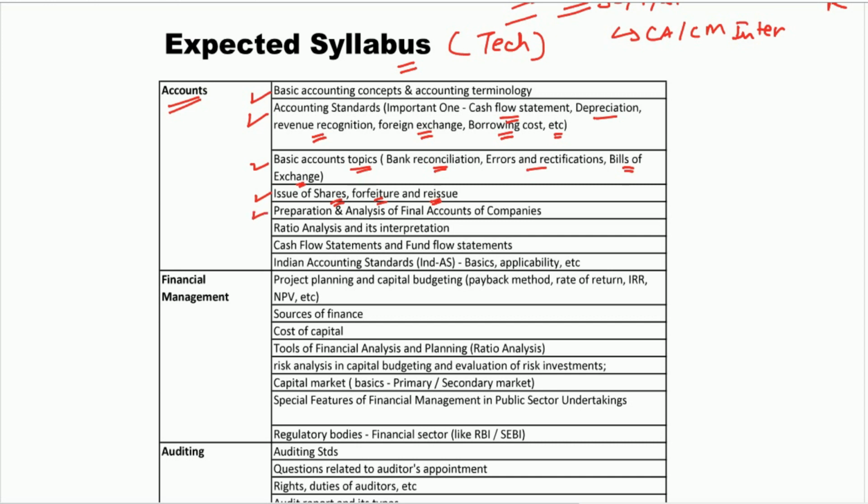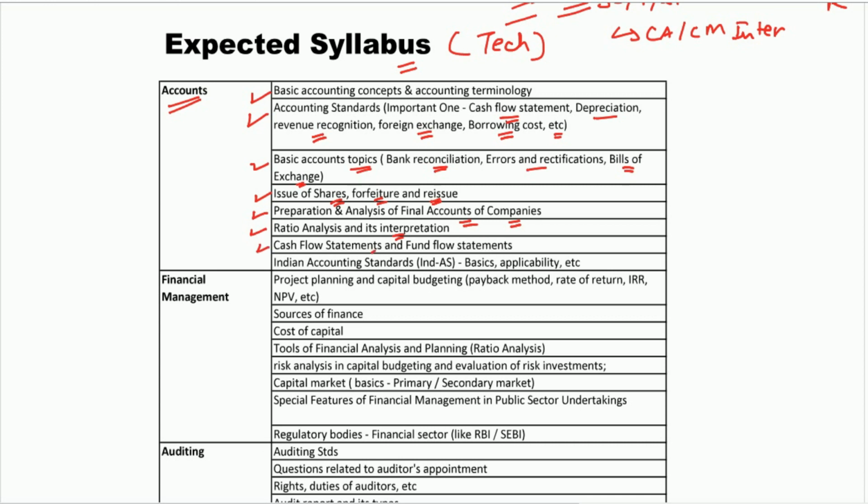Then preparation and analysis of financial statements or final accounts of the company. So a question can be there. They can ask you something from reserves or goodwill, or the presentation of the Schedule 3 balance sheet. So they can ask anything from this topic also. Then ratio analysis is also important, and its interpretation. So various ratios like current ratio, liquidity ratio, asset turnover ratio, they can ask anything from them, or also the interpretation of these ratios can be asked.